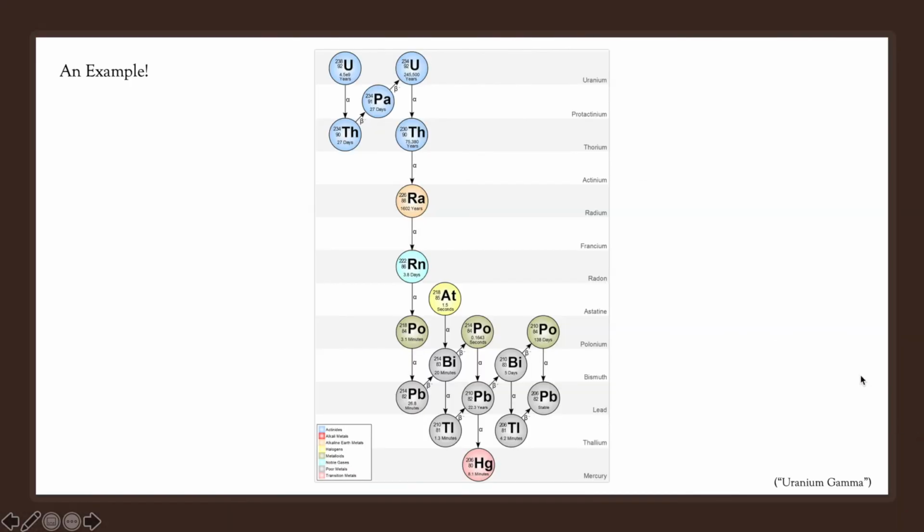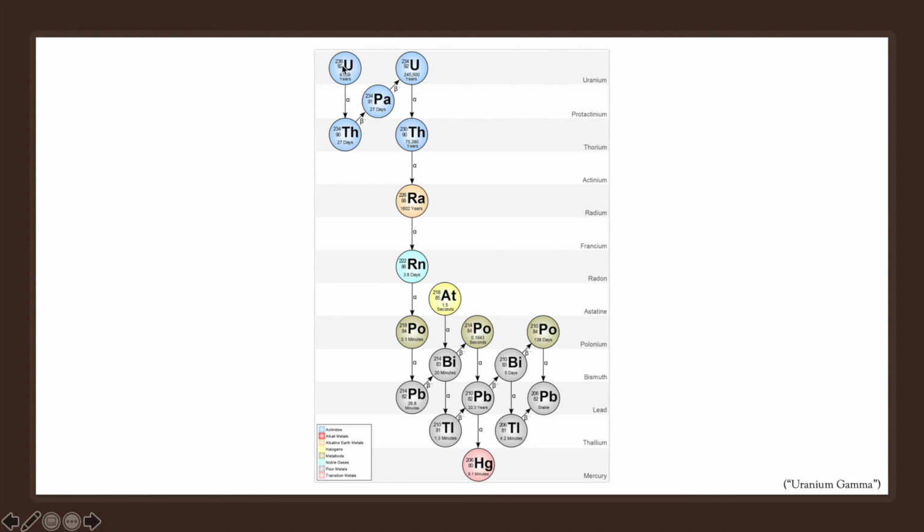Now, let's work our way through an example of all three types of radiation in action. So first here, you'll see a uranium-238 atom. Now, uranium-238 is extremely important because its decay from uranium to lead is extremely important in dating of very old objects such as the Earth or the solar system.